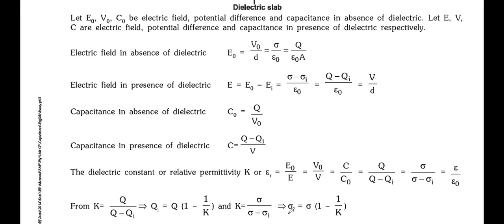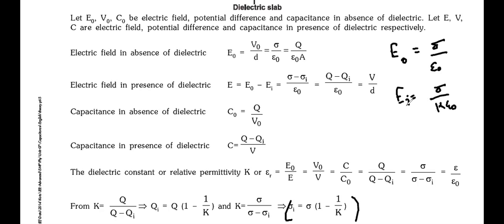That sigma I, the polarized charge, is equal to sigma times (1 minus 1 by K). I'll tell you once again. We know that the electric field inside the capacitor without dielectric is sigma by epsilon naught. But the electric field inside the dielectric is sigma by K epsilon naught.